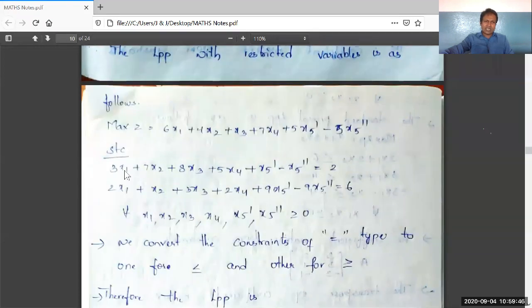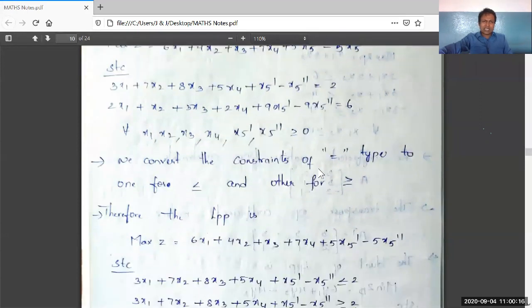The first constraint is 3x1 plus 7x2 plus 8x3 plus 5x4 plus x5 dash minus x5 double dash is equal to 2. The second constraint is 2x1 plus x2 plus 3x3 plus 2x4 plus 9x5 dash minus 9x5 double dash is equal to 6. So here we have written only one step, that is converting the unrestricted variable into a restricted variable.